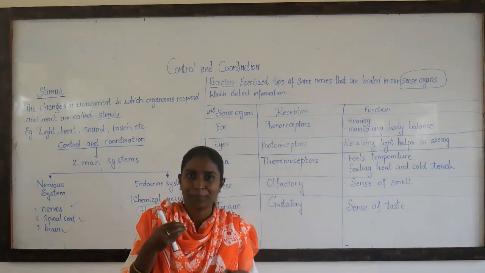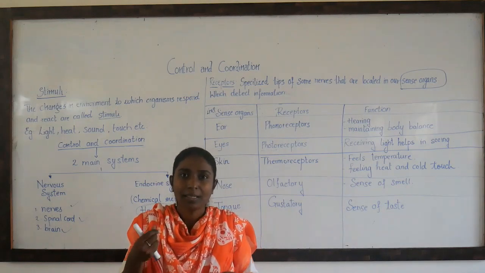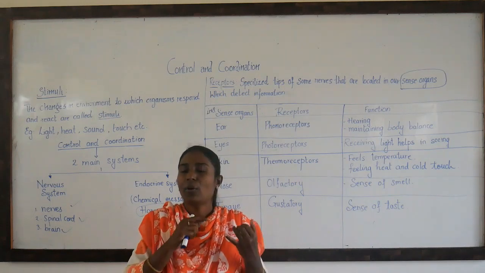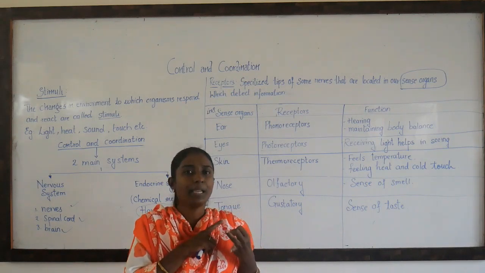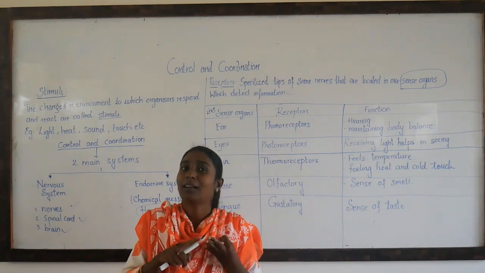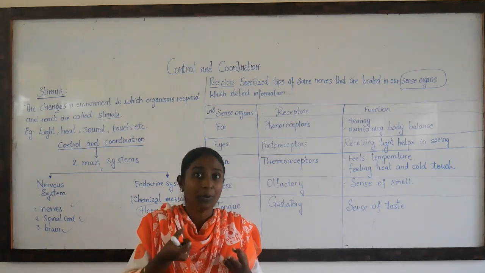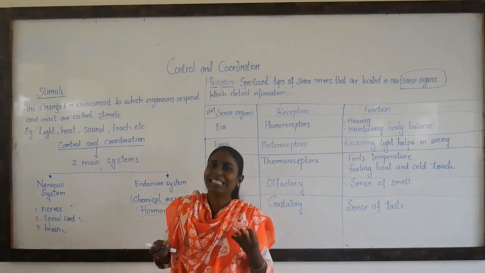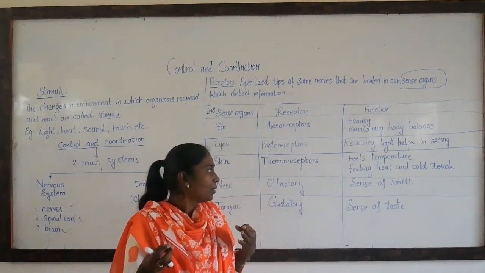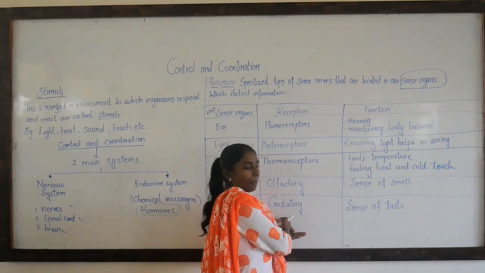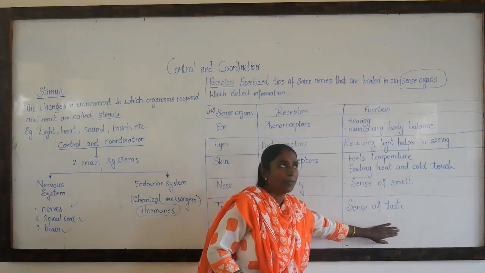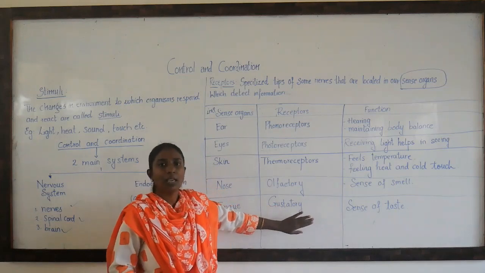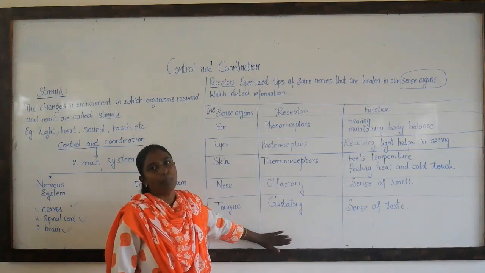If you eat a mirchi, chili, which you call spicy, you want water. If it is sweet, you enjoy it, right? So the taste of being spicy, sweet, or bitter, like bitter gourd, hagalkai. Do you enjoy eating it like that? No, you don't enjoy that because it is bitter in taste. So the gustatory receptors give you the sense of taste. These 5 sense organs, the names of their receptors and their functions, once again I repeat, are very, very important.